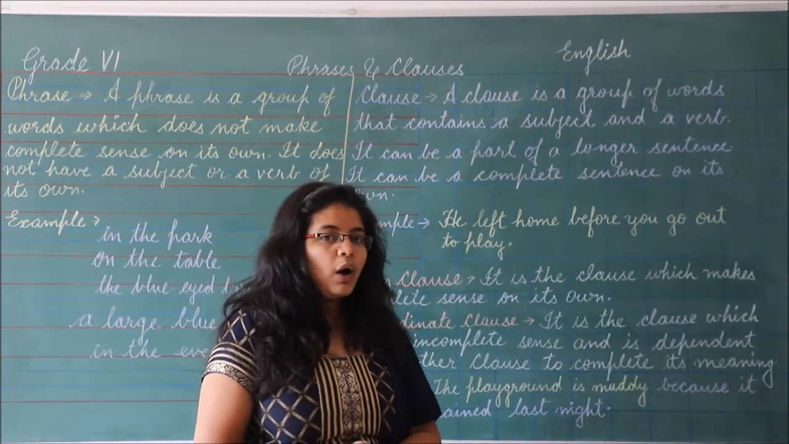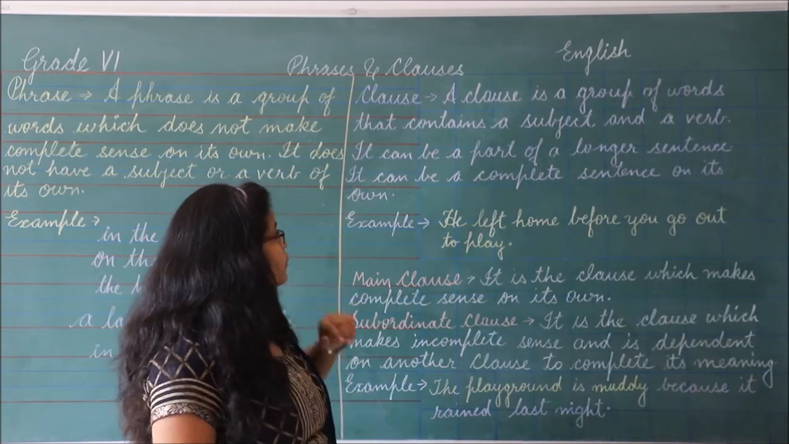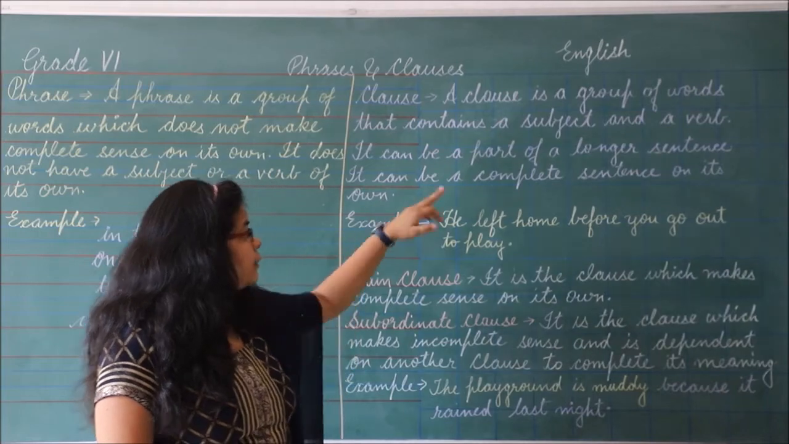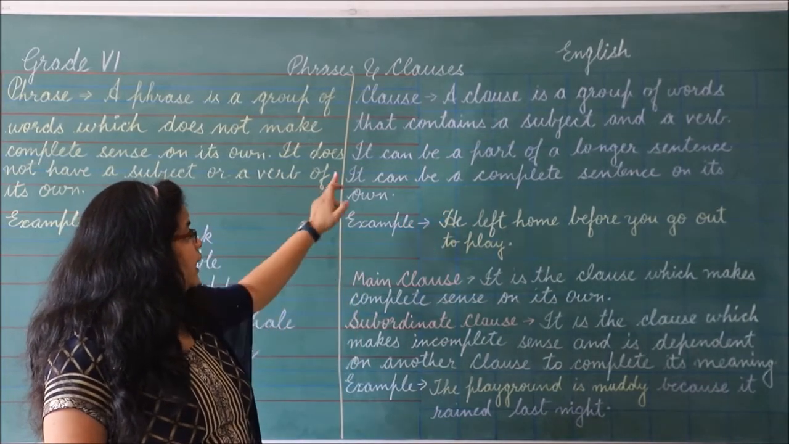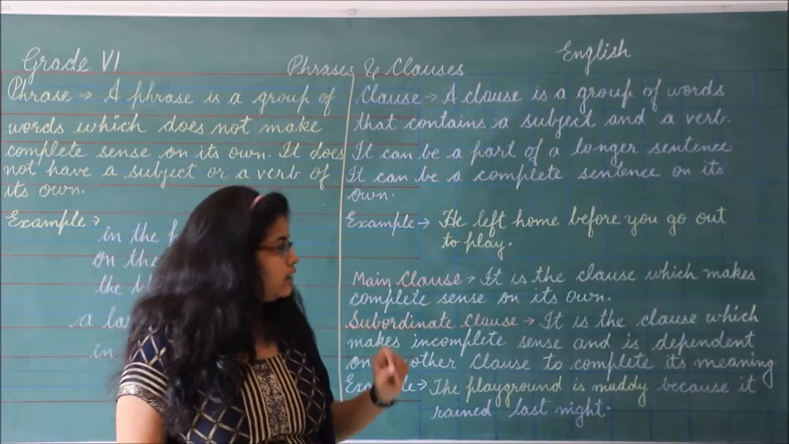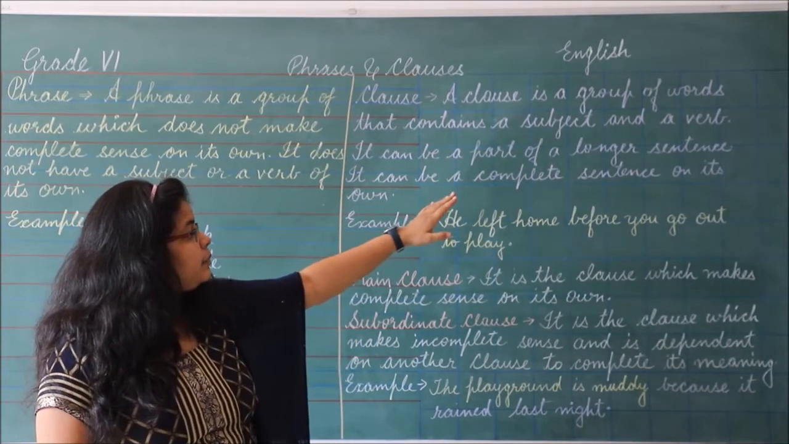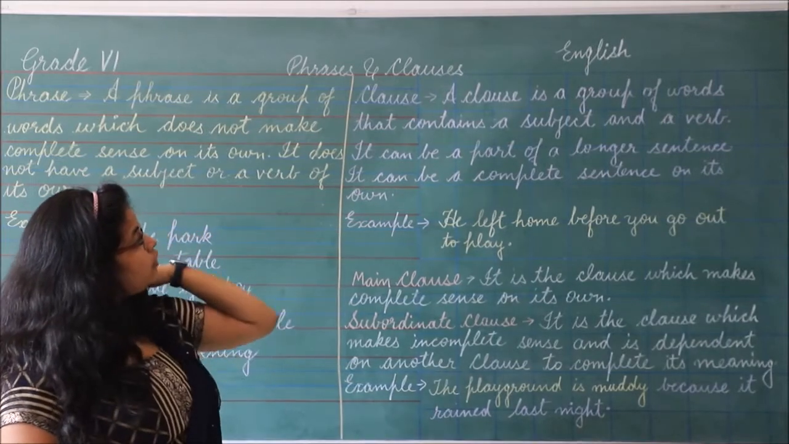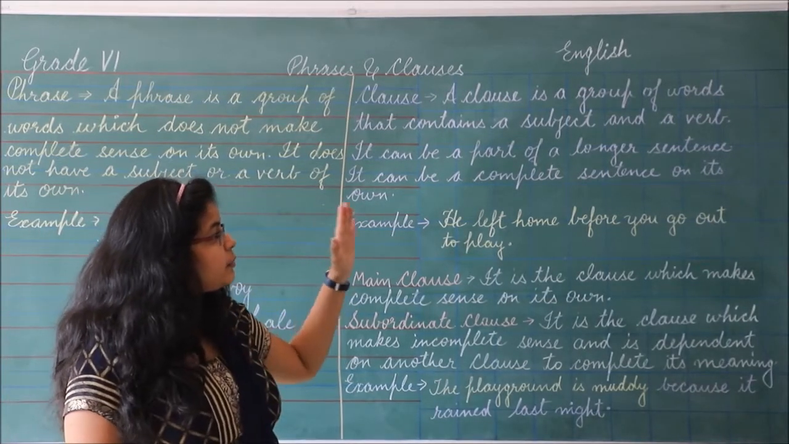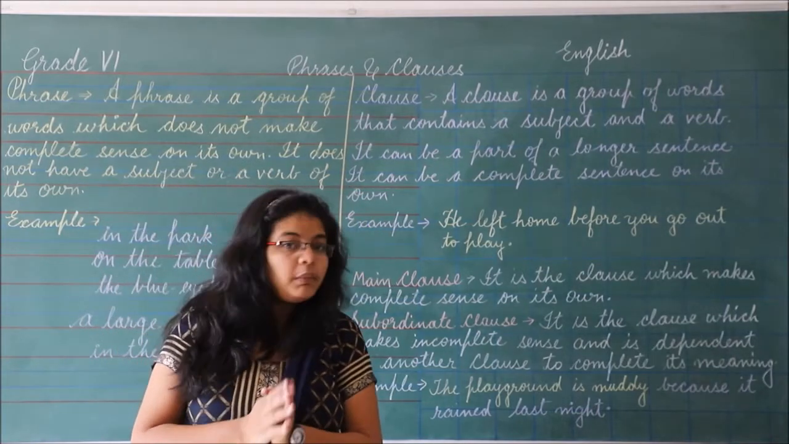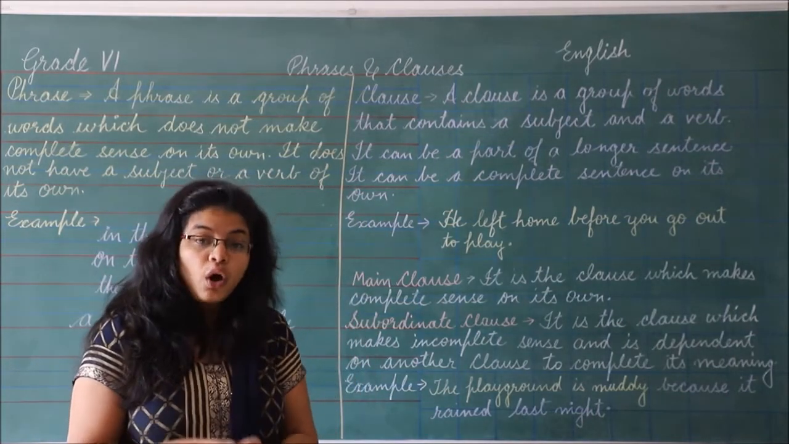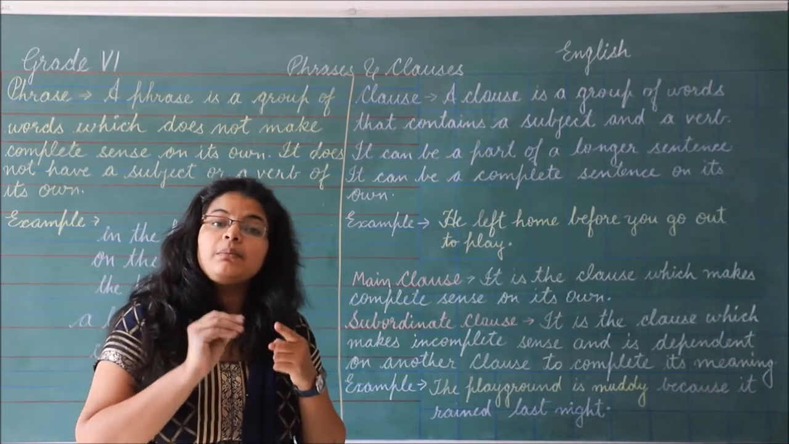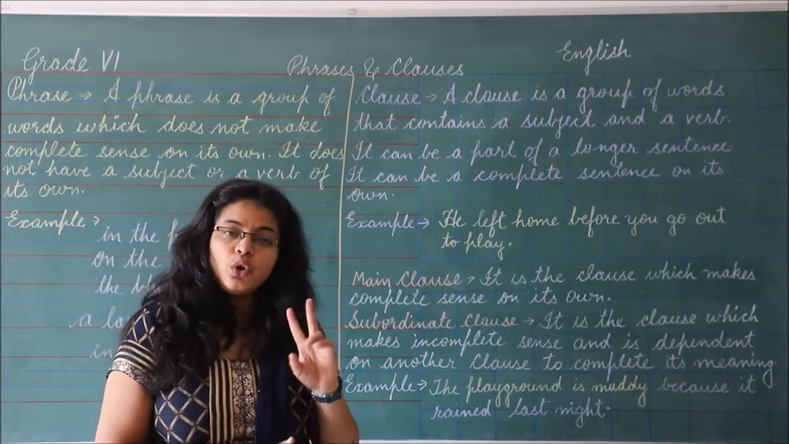Now let's learn about clauses. A clause is a group of words that contains a subject and a verb. It can be a part of a longer sentence. It can be a complete sentence on its own. Phrases did not have a subject and verb, but a clause is a group of words which has its own subject and its own verb, both things.